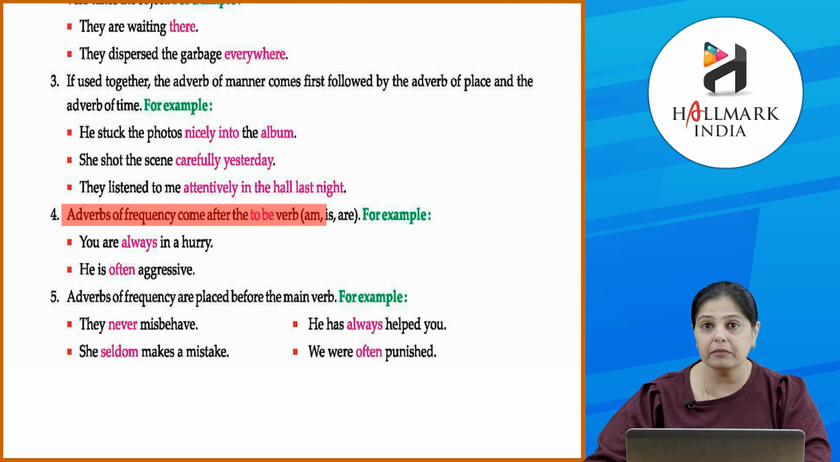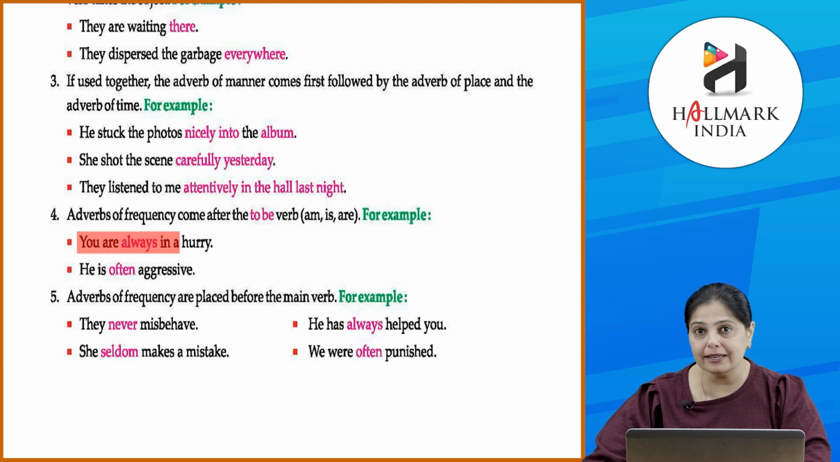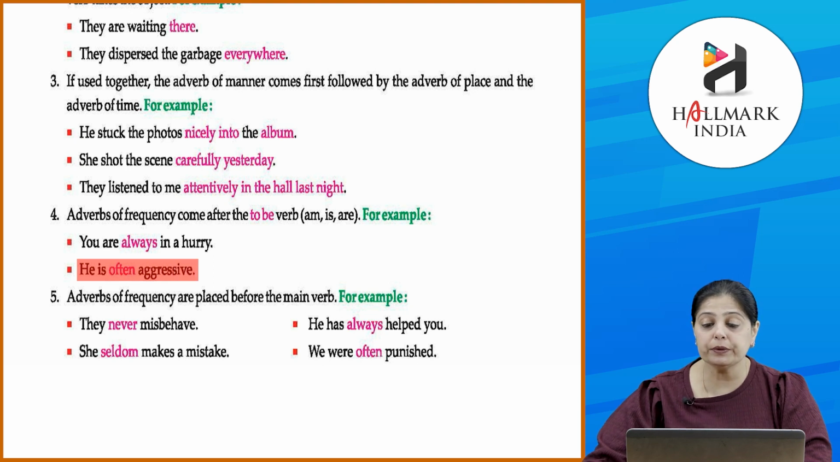Okay, that is am, is, are. For example, you are always in a hurry. Okay, he is often aggressive. Okay, clear? तो ये होता है adverb of frequency जो is, are, am उसके बाद आता है.